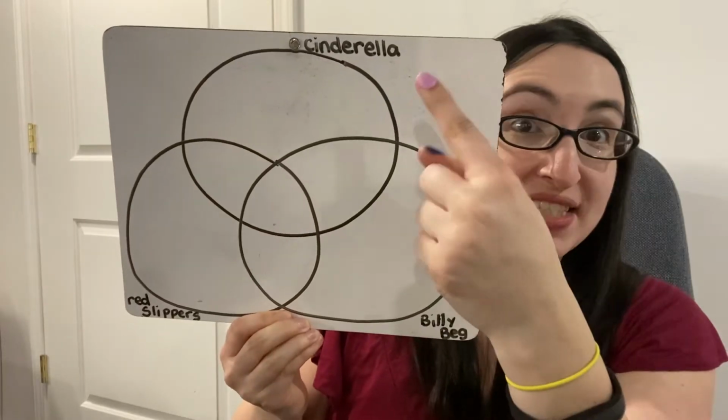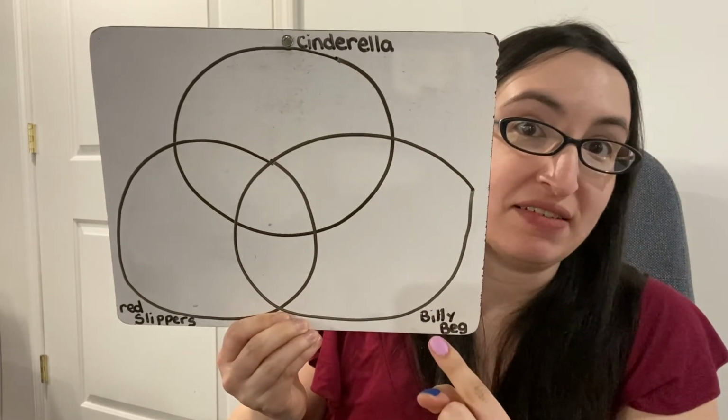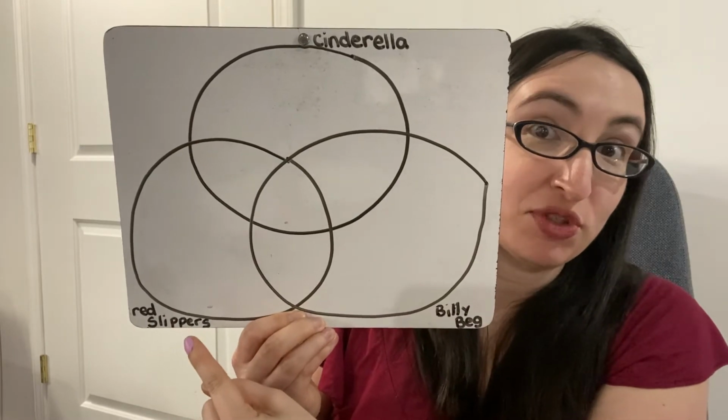So now I'm going to take that idea of a Venn diagram and apply it to the last 3 stories that we read together. I've got Cinderella at the top, Billy Bag down here, and the girl with the red slippers over here. Let's start off by thinking of the main character. The main character in Cinderella was Cinderella. The main character in Billy Bag was Billy Bag, and the main character of the girl with the red slippers was called Rhodopis. So already I can tell 1 is a boy and 2 are girls.